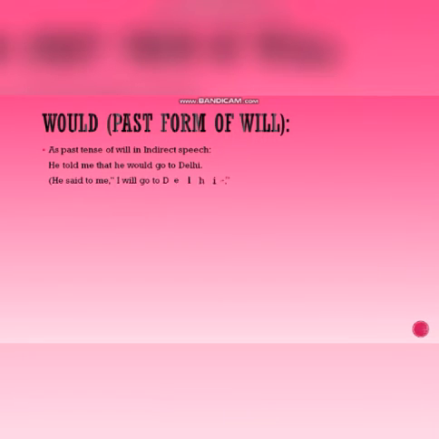Now, here you can see this is the direct speech. He said to me, I will go to Delhi. That was the direct speech. And when we change the direct speech into indirect, then will becomes would. He told me that he would go to Delhi.